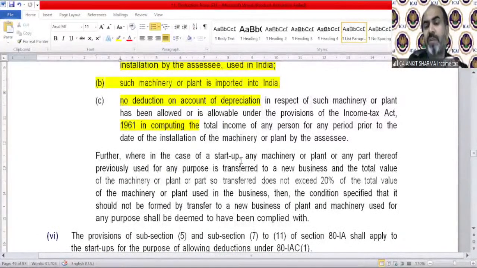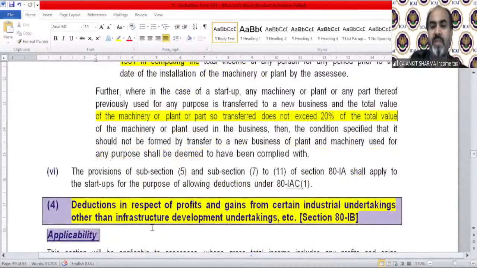Further, in the case of a startup, any machinery or plant or any part thereof previously used for any purpose is transferred to a new business, and the total value of that machinery or plant or part so transferred does not exceed 20% of the total value. So old machines are allowed only up to 20% of the total value of machinery and plant used in the business. Clear? The provision of subsection 5 and section etc.